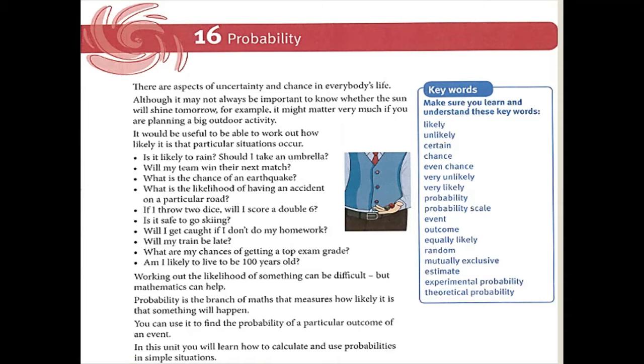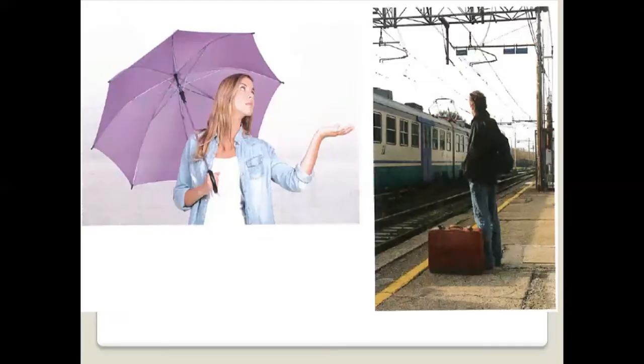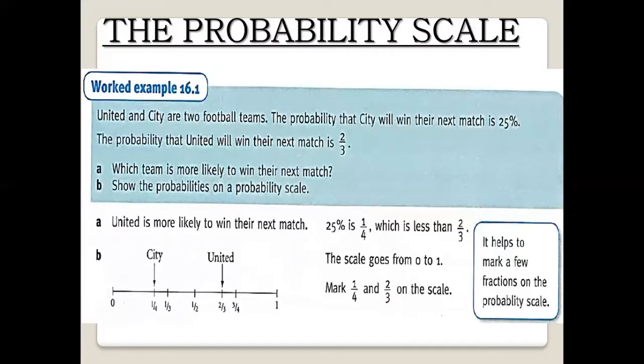How much percent chance is there that tomorrow will be the weekend, and many more things like that, okay? Now let's start our topic. Here are two images that show how much percent chance there is that there will be rain or not, and how much percent chance that I will get my train or not. So all of these depend on situations. Probability scale means, here is one example that is helpful for us.